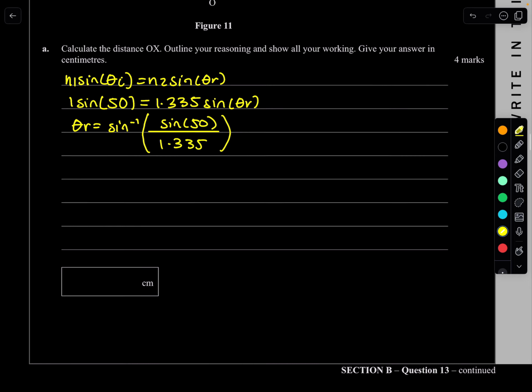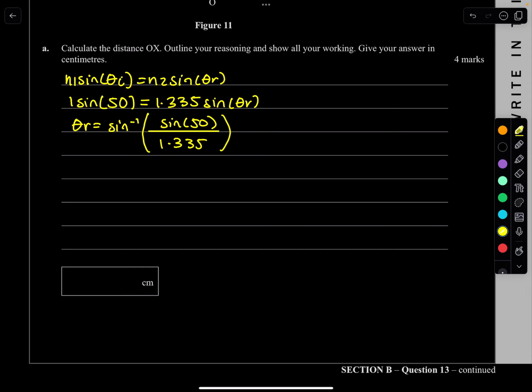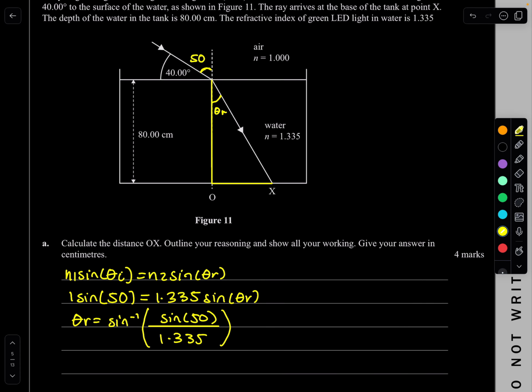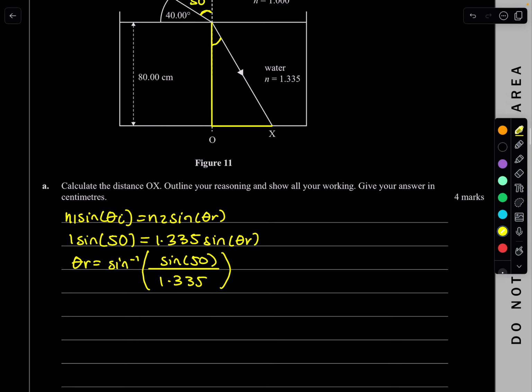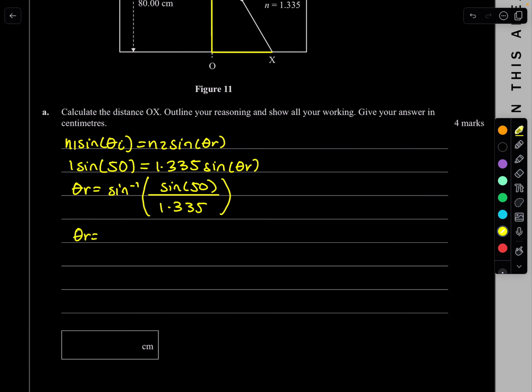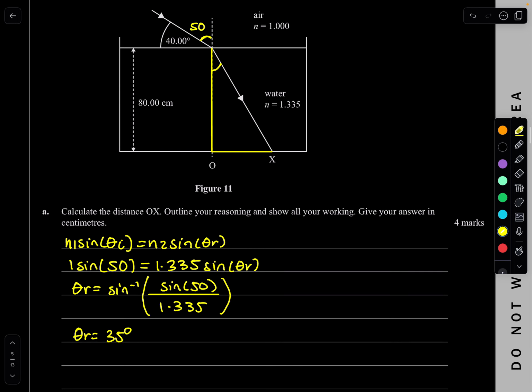And so that gives me basically 35 degrees as my angle, so this angle here is therefore 35. So your refractive angle is 35 degrees. So basically this angle is 35 degrees. Now let's think about it.